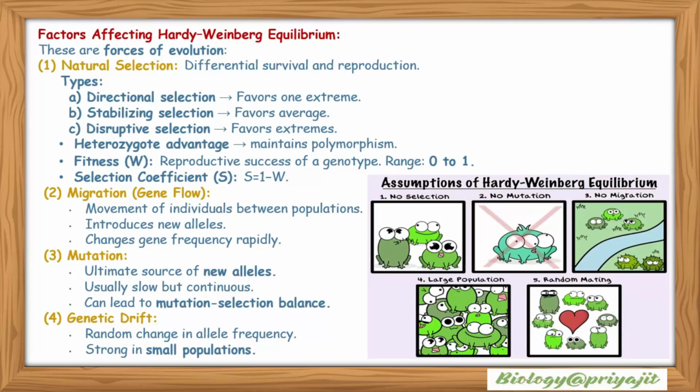So as a conclusion, we can say that Hardy-Weinberg equilibrium provides a fundamental baseline to understand how gene frequencies behave in an ideal population. It helps us detect whether evolution is occurring or not. However, in nature, conditions like mutation, gene flow, genetic drift, non-random mating, and also natural selection constantly disturb this equilibrium, leading to evolutionary change. By studying these factors with real-life examples, we gain a clear picture of how populations evolve over time and how genetic diversity is maintained.